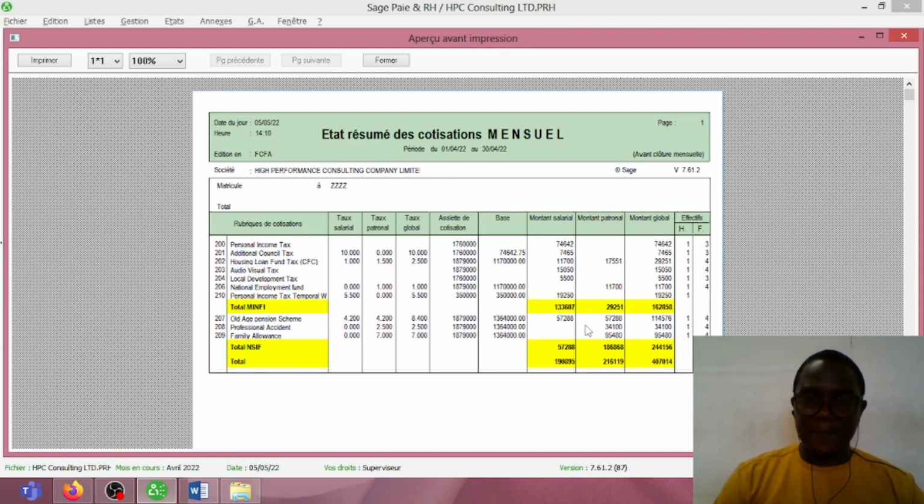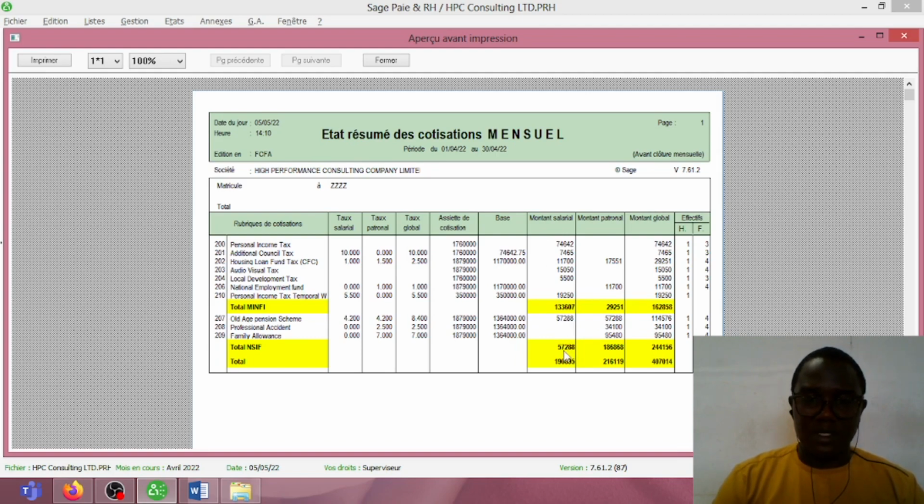As you can see here, it gives us the total amount we will deduct from the employee salary that we need to pay to the tax office, and the total amount supported by the employer. So this plus this will give us the total amount that the company will pay to the tax office. Then this section gives us the total contributions we have to deduct from the worker's salary to pay to CMPS.